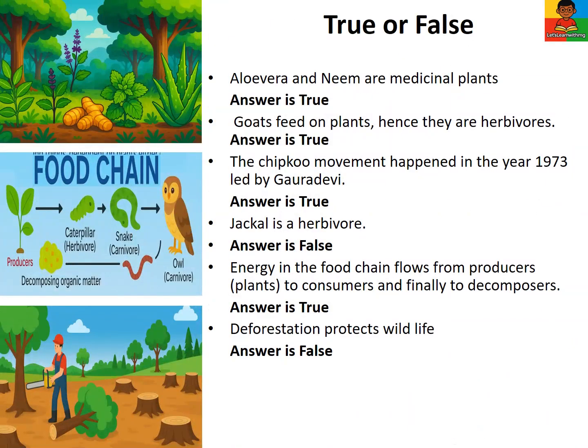True or false? Aloe vera and neem are medicinal plants. True. Goats feed on plants, hence they are herbivores. True. The Chipko movement happened in the year 1973, led by Gauradevi. True. Jackal is a herbivore. False. Energy in the food chain flows from producers, like plants, to consumers and finally to decomposers. True. Deforestation protects wildlife. False.